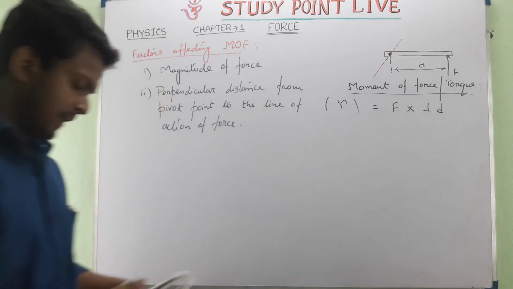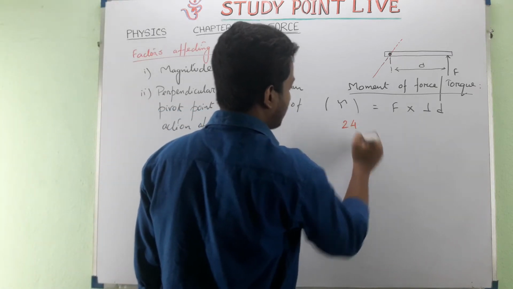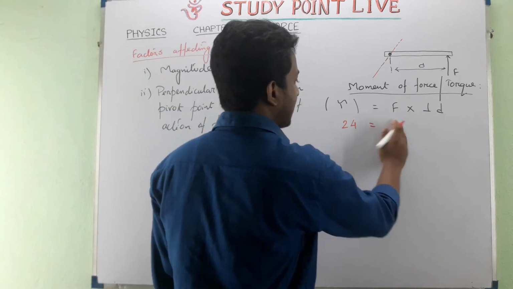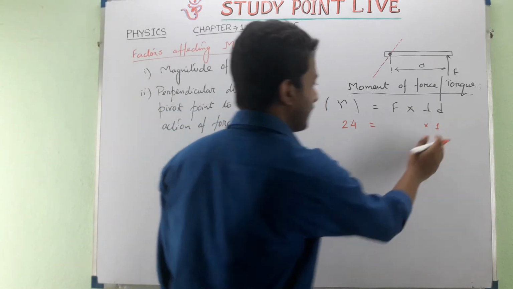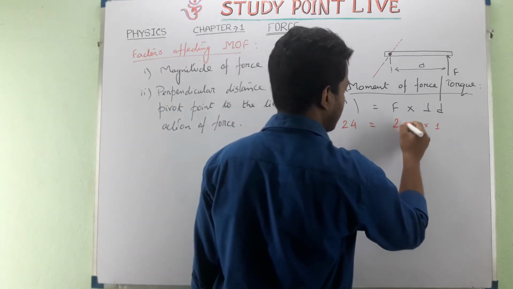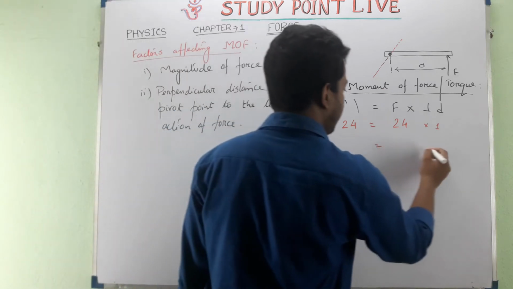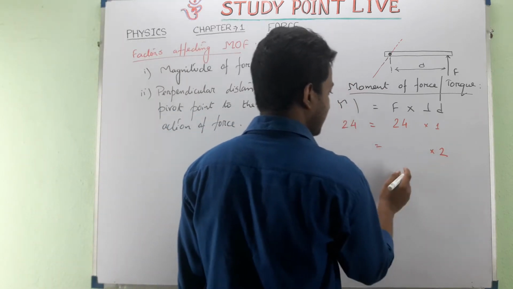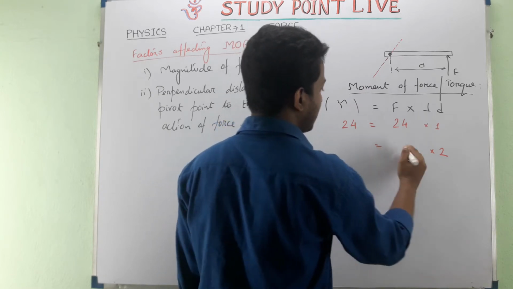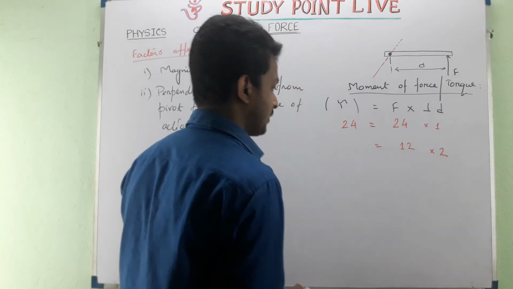Now let us see how it is dependent. Suppose we take a constant value of tau, that is 24. If the distance is minimum, that is 1, the maximum force is required, 24. If we increase the distance, to keep the product 24, the force should be 12: 12 into 2 is 24.